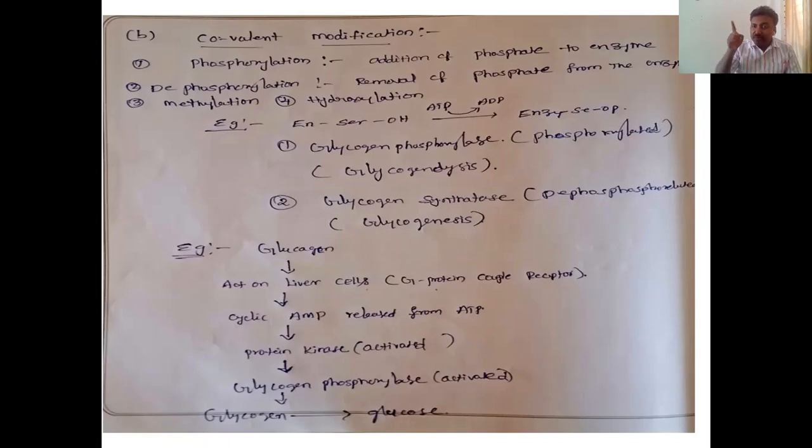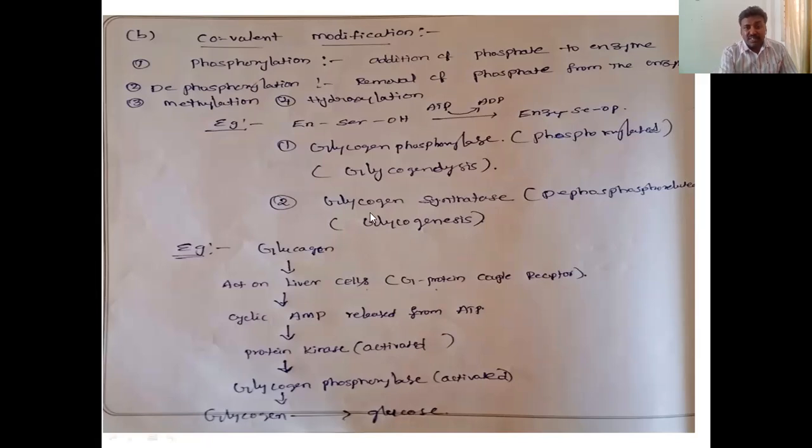If this enzyme is phosphorylated, it enhances glycogenolysis. If dephosphorylation takes place, glycogen synthase produces glycogenesis. Glycogenesis means formation of glycogen.